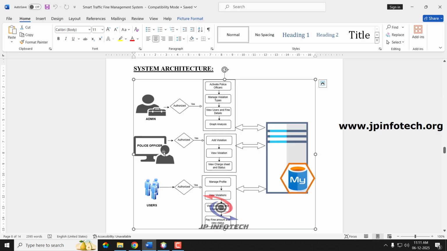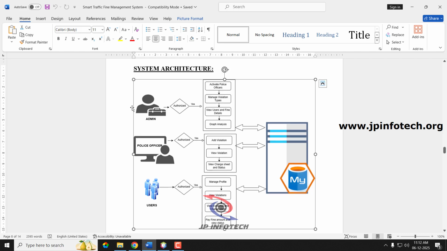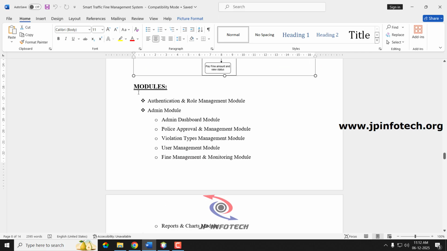In the police officer part, the police can add the violation. They can see what violations have been made and what the status of each is. The charge sheet will be generated automatically and they can see this charge sheet also. Users can manage their profile. They can see what violations they have made and see the evidence of it, and they can see the charge sheet. They can also pay the fine amount and see it. Everything is stored in a centralized MySQL database. This is the overall system architecture.